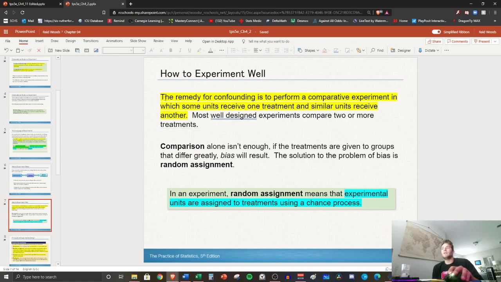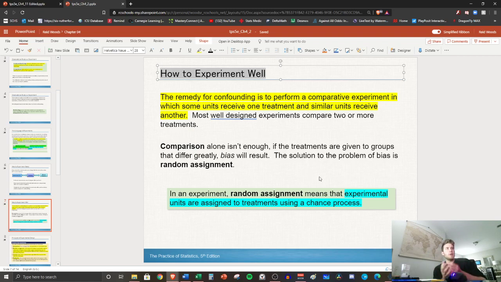So go ahead and write this down, and you'll title this section. We're making a lot of sections in our notes. How to experiment well. So the remedy for confounding is to perform a comparative experiment. We want to compare one group of individuals to another, in which some units receive one treatment and similar units receive another. So we need two balanced groups for that comparison.